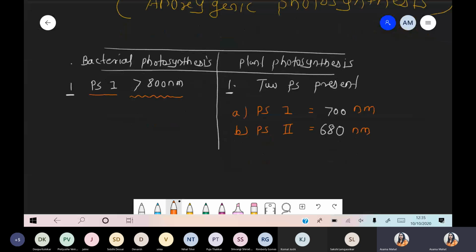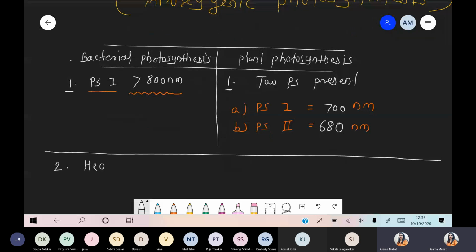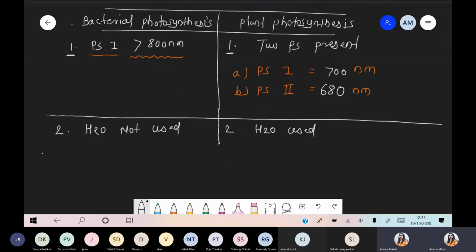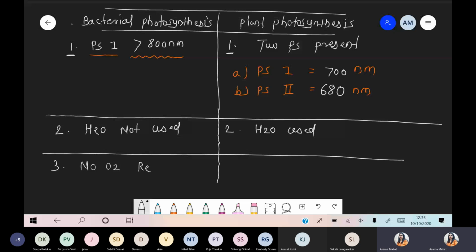Okay, now the next condition: whenever we are talking about bacteria, during photosynthesis water is not used. But when we compare this with plants, water is used for photosynthesis. Next scenario, if water is not used, it means no O2 is released as a byproduct. There is no release of oxygen. But when you compare this with plant photosynthesis, definitely in plants there is a release of oxygen.